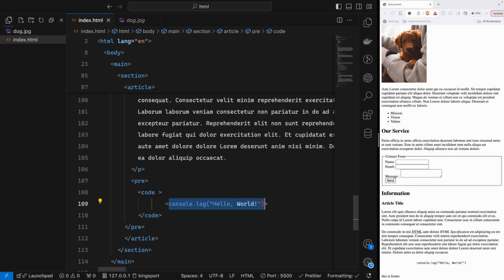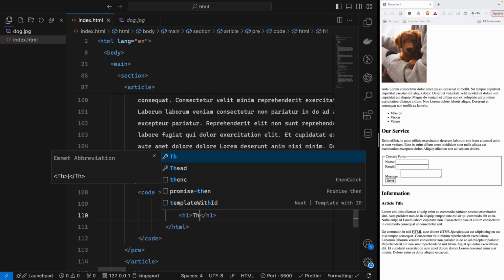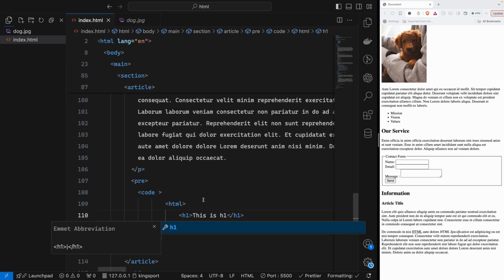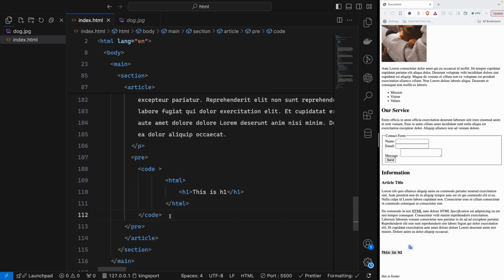Like, let's say inside it here we will have HTML again, so that HTML has its closing tag, and then inside that we will have the h1. So let's say this is h1, and then you may see that HTML code is working again inside that coding. So this is pretty much about the code tag. So I will leave it like that. And under the pre, we will write another tag. I will introduce you to another inline tag.